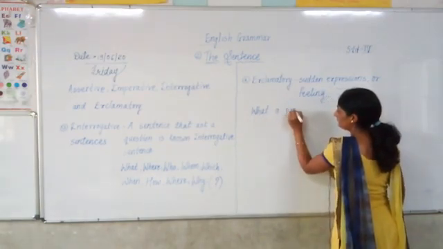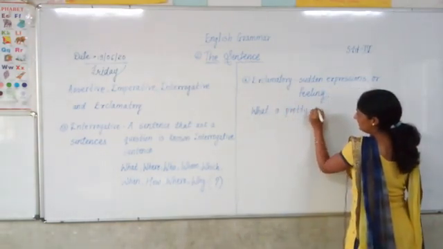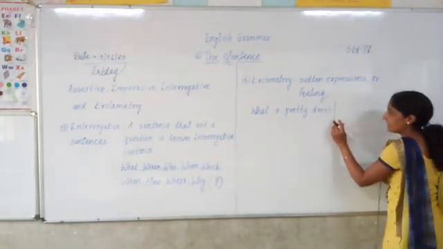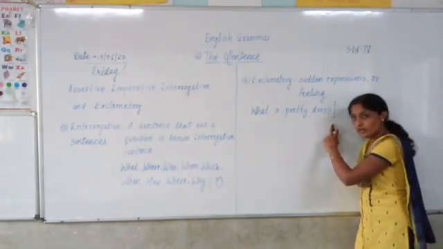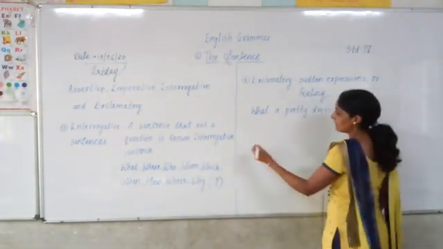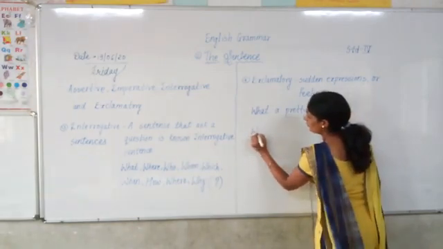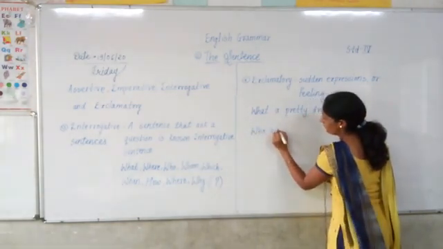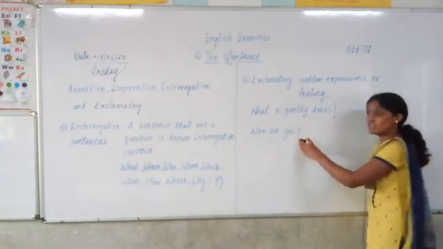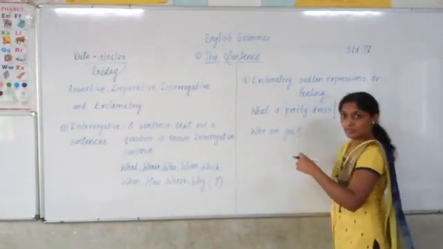For interrogative sentences, if I give the example of who are you, which mark do we give at the end? We give a question mark. Have you understood?